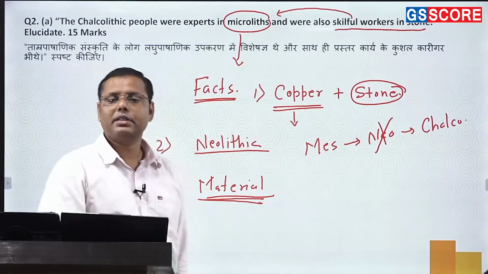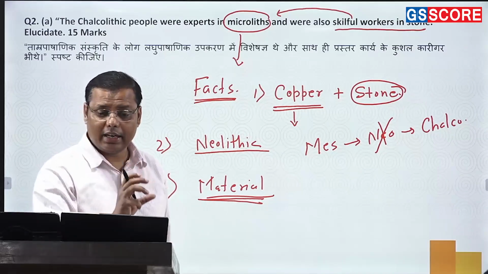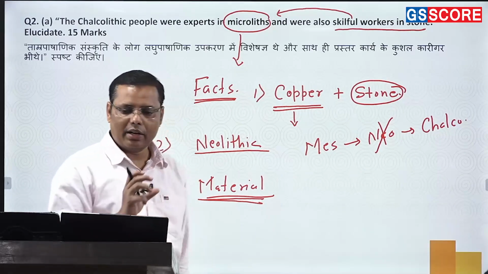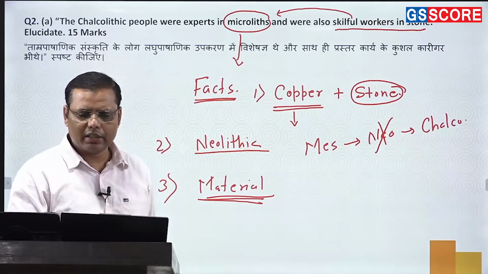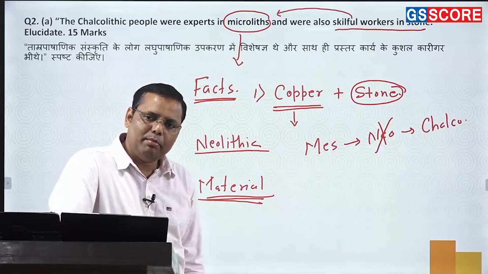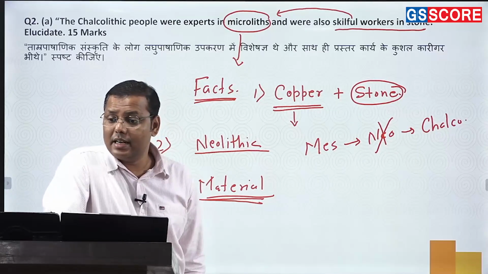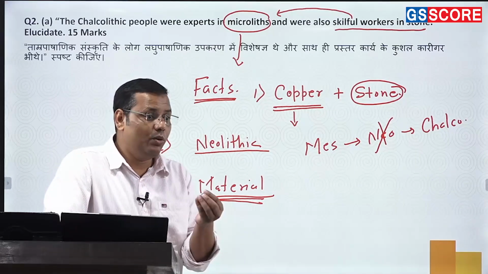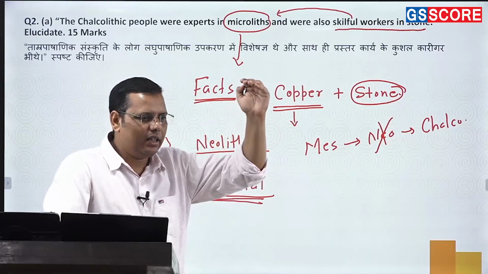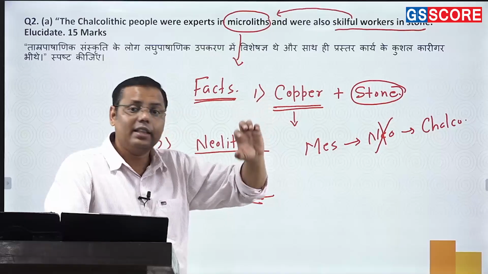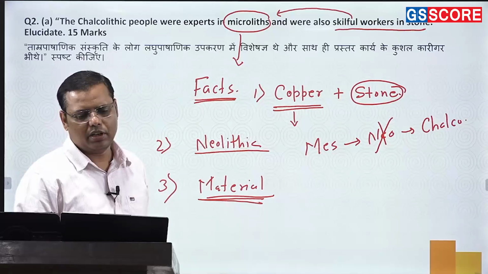In that book, she precisely talked about their tool technology, and she talked about the pyro technologies, right? And the second is non-pyro processes. Pyro technology means the way they had been making ceramics or, let's say, some other metal objects. On the other hand, non-pyro processes deal with their stone technology, and there she has precisely written about what specific tool technologies they had. You understand that in the Mesolithic or the Neolithic, if you have studied, there are direct percussion, indirect percussion, right? And then the pressure technique, right? So basically this was the result of the pressure technique. This is what she has been talking about, the non-pyro processes, right?